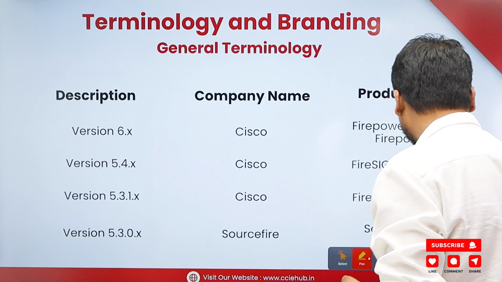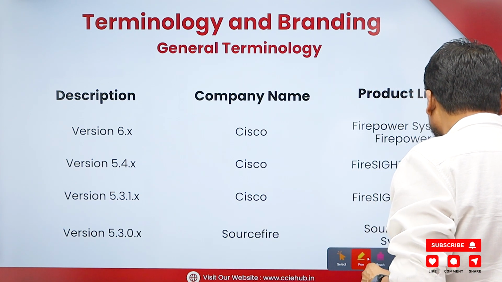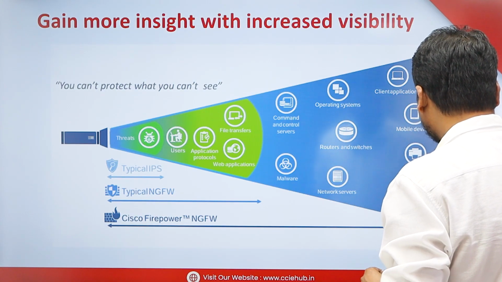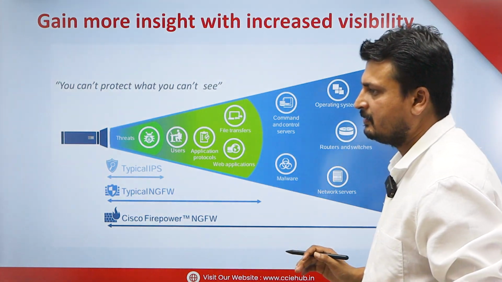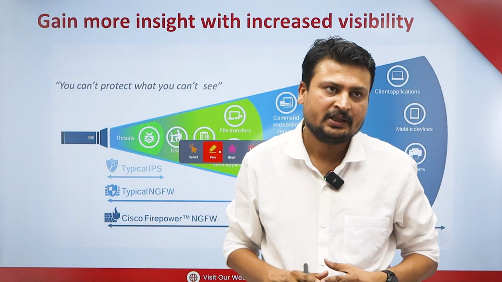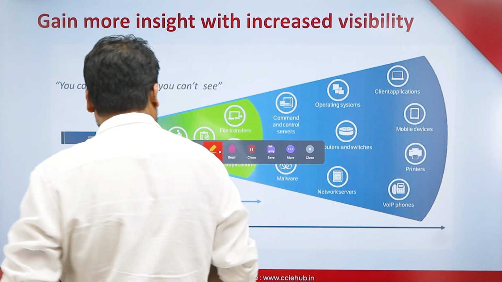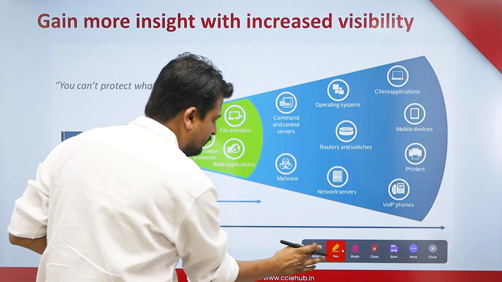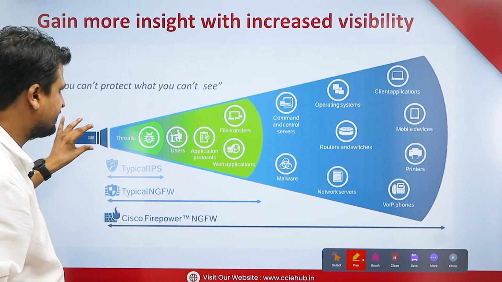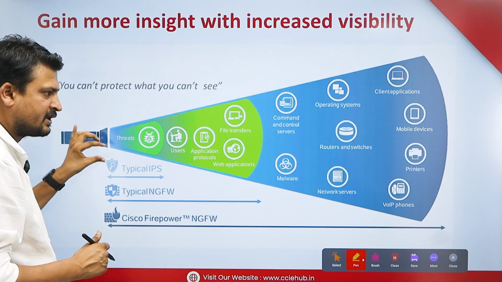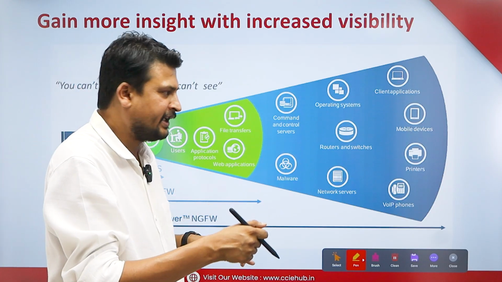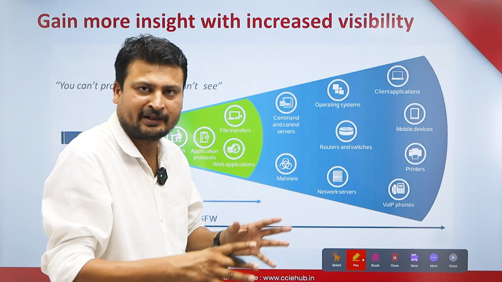Now let's see the next slide. In the next slide, we'll see what a next generation firewall is, or what a next generation firewall can do. Guys, here I have given a picture. This picture has some meaning: it shows a torch light, and it gives you light and visibility in your darkness.